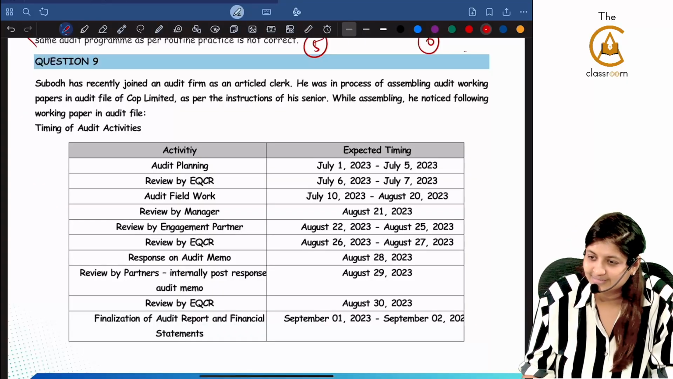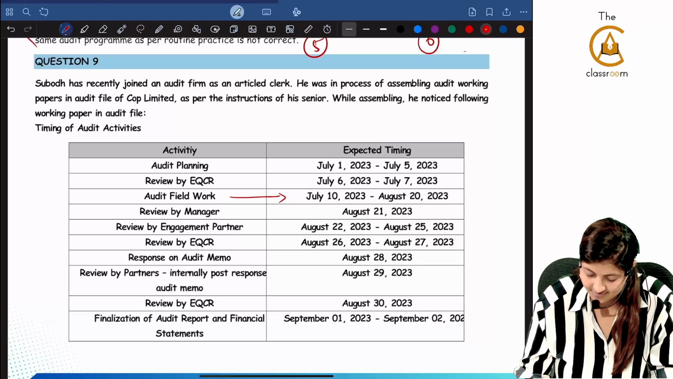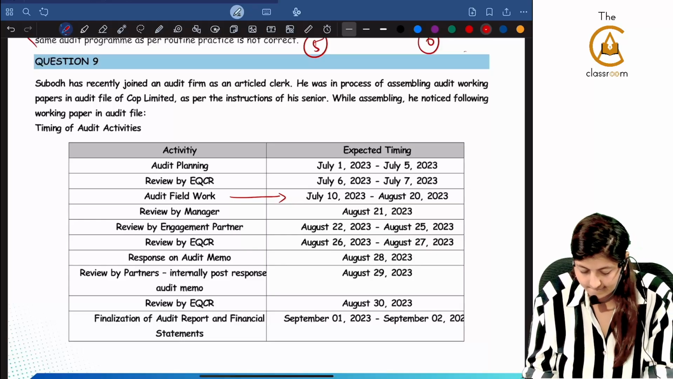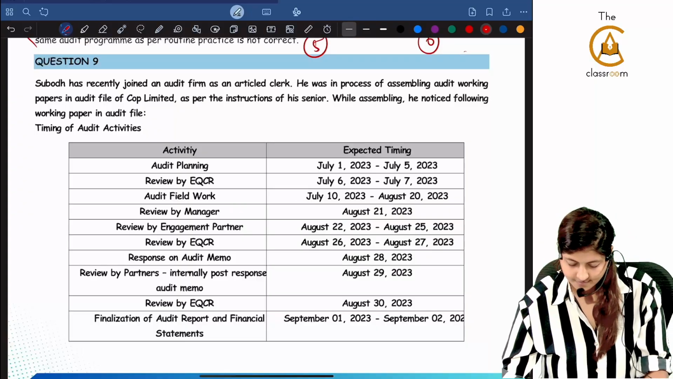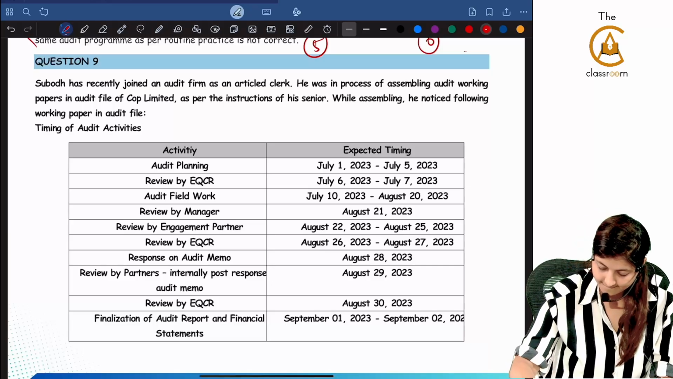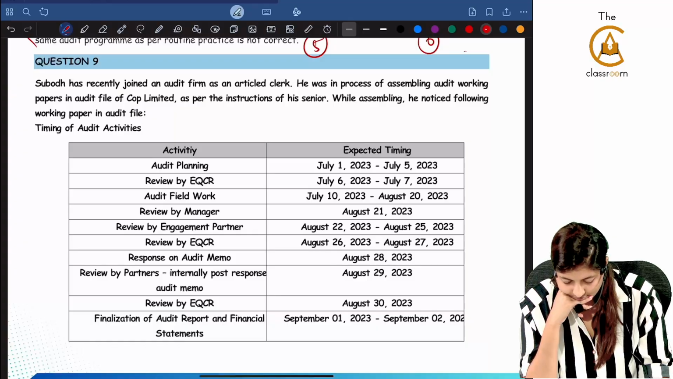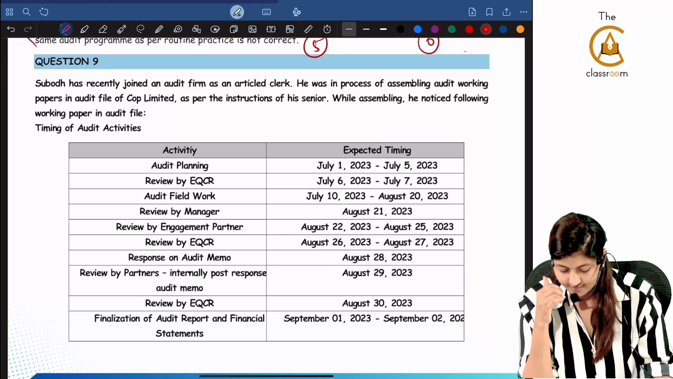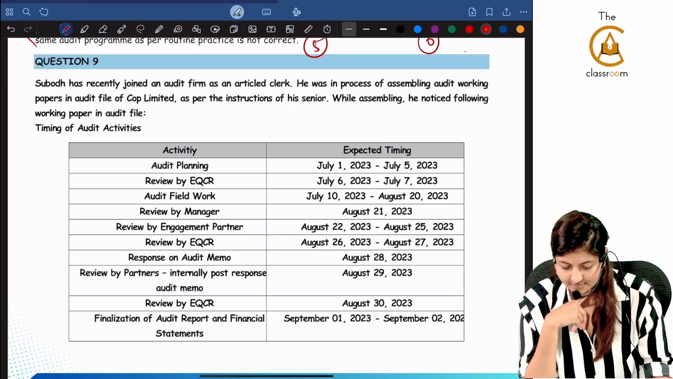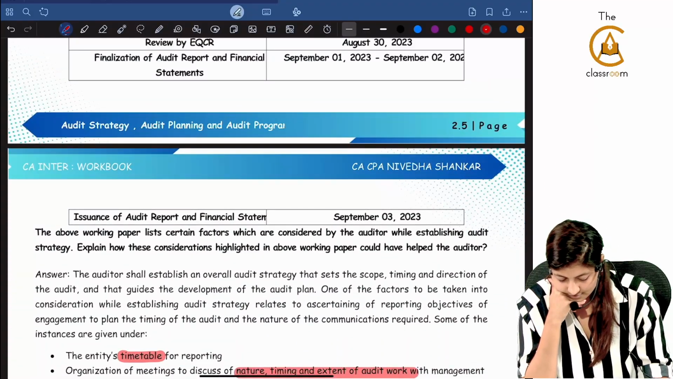Just read it. Audit field work July 10, 23 to August 20, 23. Review by manager August 21, 23. Review by engagement partner August 22 to August 25. Review by EQCR August 26 to August 27. Response on audit memo August 28. Review by partners internally post response audit memo August 29. Review by EQCR August 30. Finalization of audit report and financial statements September 1 to September 2. Issuance of audit report and financial statements September 3.